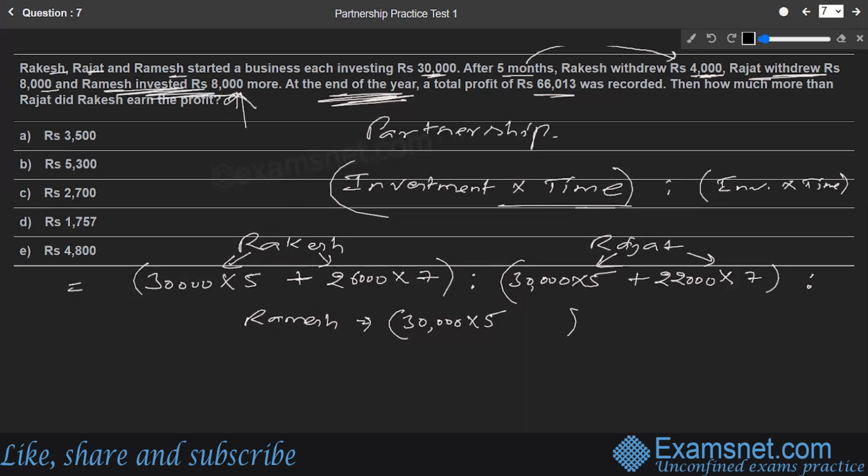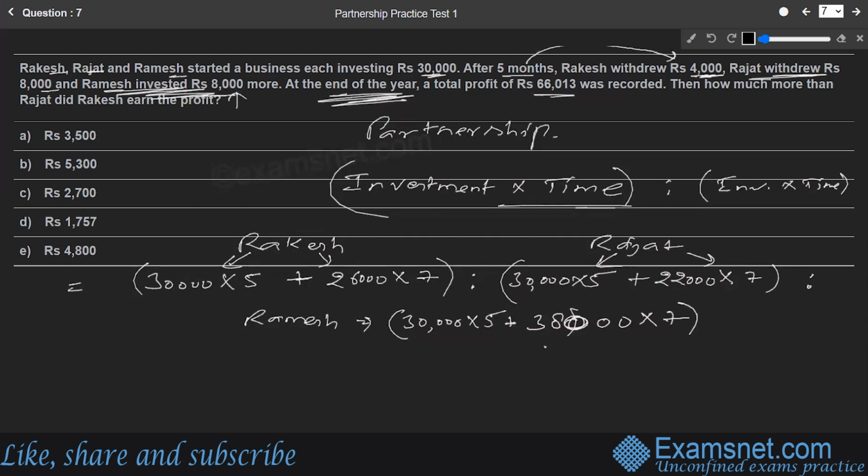So the next part should be 30,000 into 5 plus the next part, 38,000 (30 plus 8) into how much time this money will be part of the business. After 5 months, there will be only 7 months left. For 7 months, this will be part of the business.